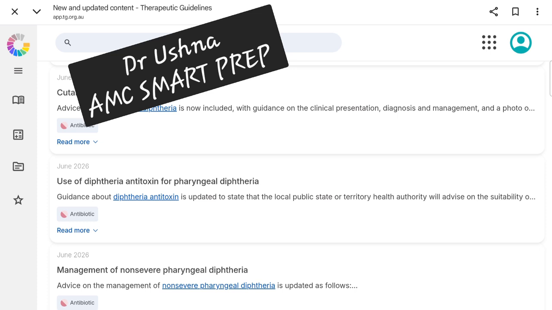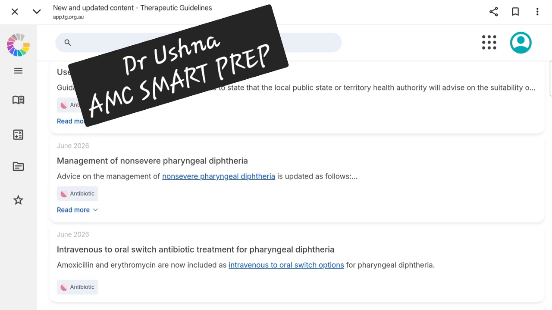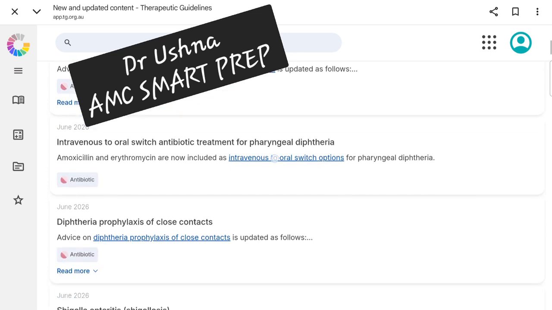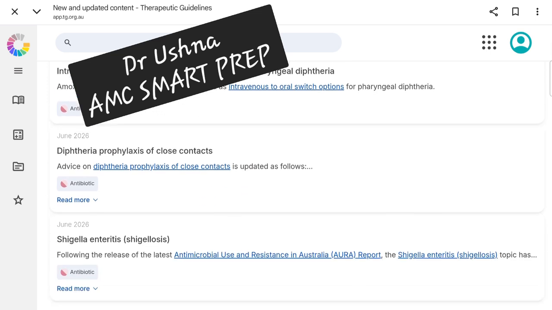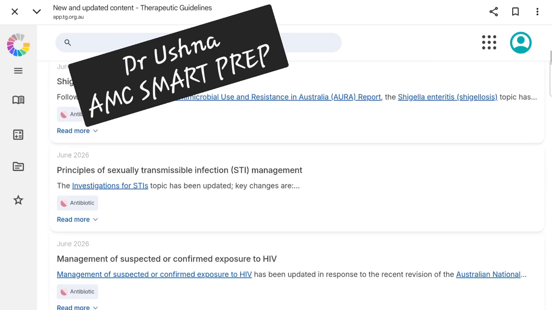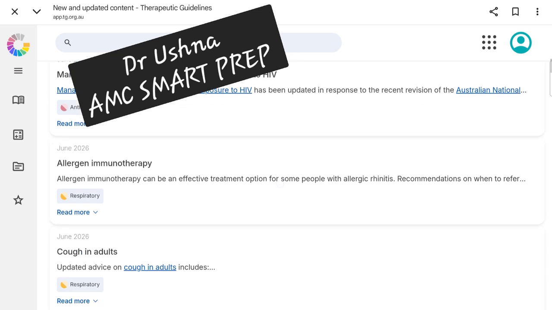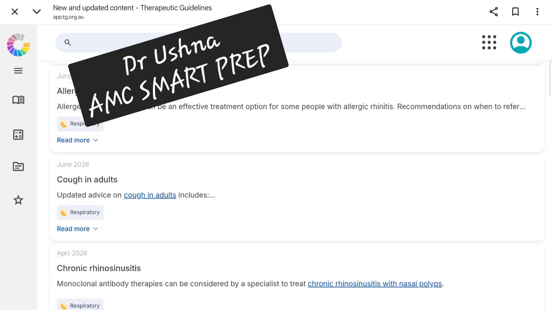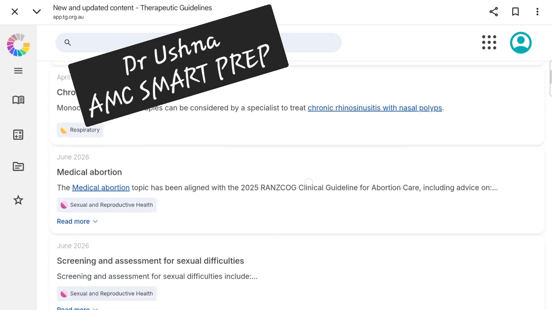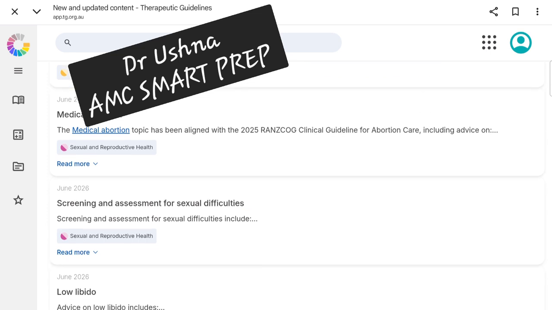So we have many changes in the cutaneous diphtheria treatment. You can just have a look. There is antitoxin, there is management, IV drug abuse, or anything which is regarding your diphtheria topic that has been changed in your June 2026, which are very recent ones. And then we have new changes in the shigellosis management, which is your antibiotic group of your TG, and the management of HIV, allergen immunotherapy, cough in adults, rhinosinusitis, and even your medical abortion cases.